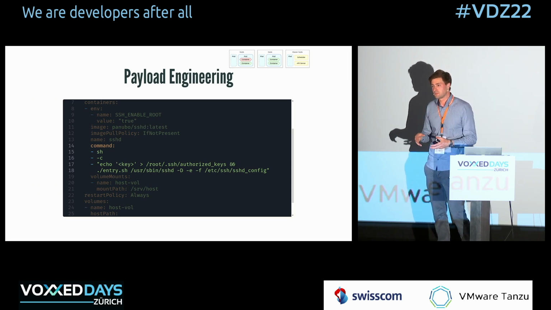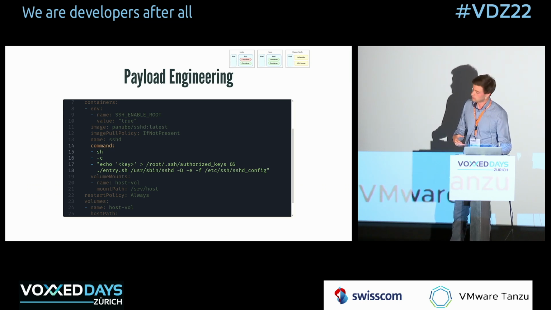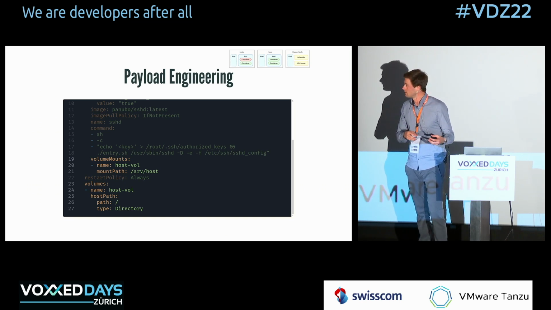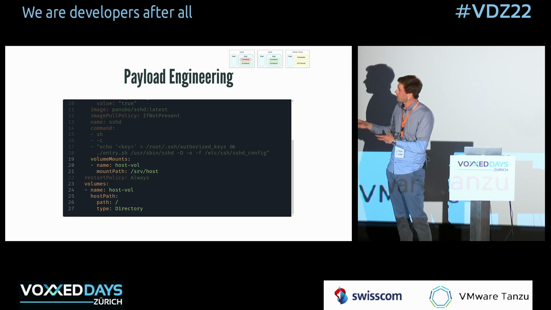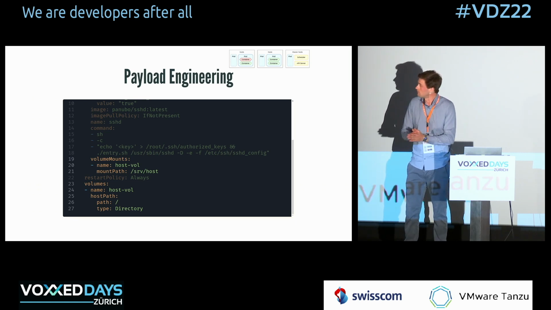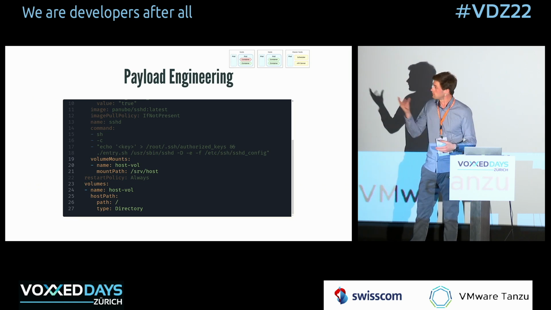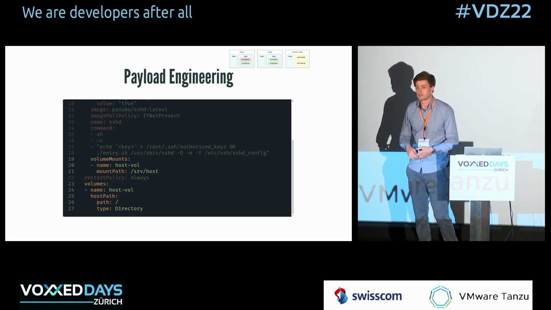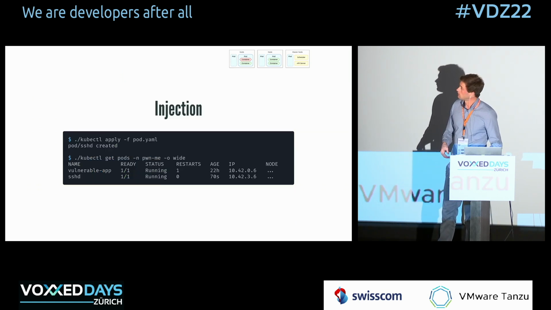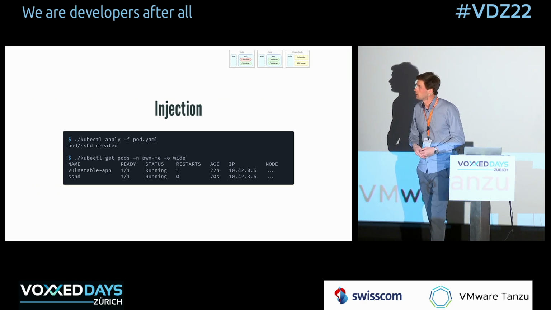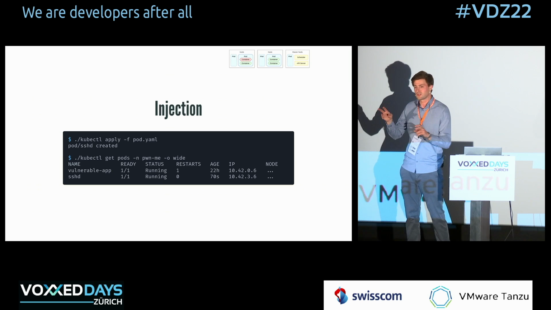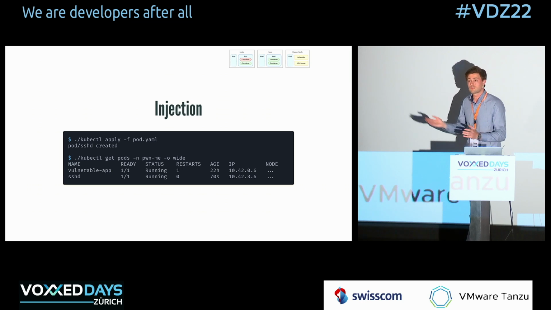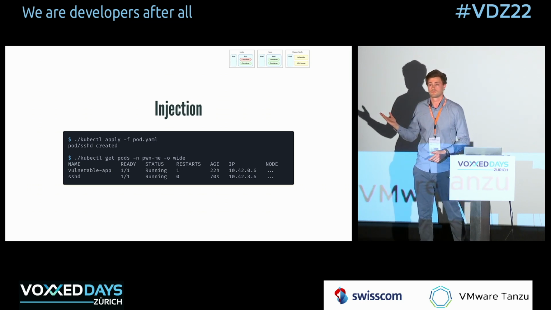And one very popular way to escape containers onto nodes is essentially to mount the entire host file system into your container. And so this is what I try here. So I define a volume that contains a host path that references essentially the root file system of the node that this is going to run on, and now mount it somewhere in my container. So in this case, under SVR host. And at this point, I try to apply it. So I do payload injection, fancy name for create the pod against the Kubernetes API. And lo and behold, it gets created, no problem, and it's running.